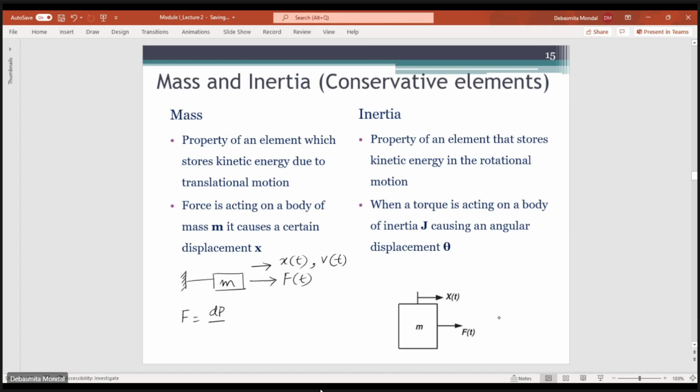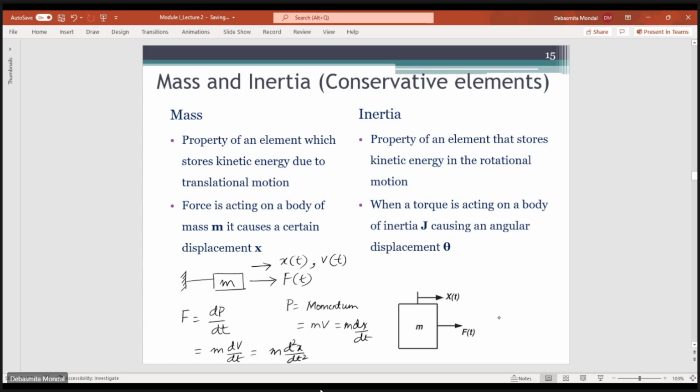If P is the momentum, then F equals dp/dt, and P equals m into v, so it will be m dv/dt. Then again v is equal to dx/dt, so you will have m d2x/dt2.